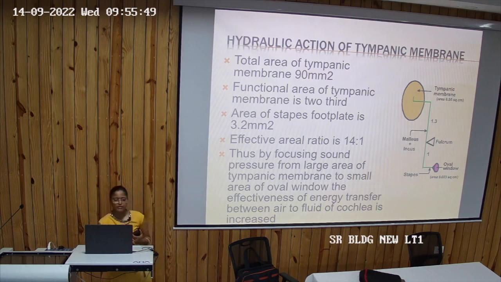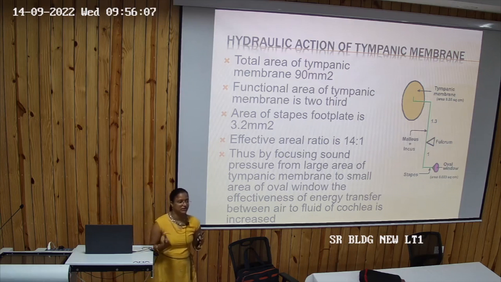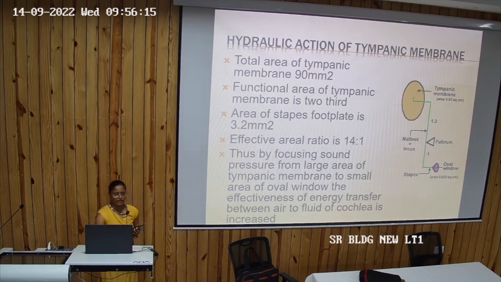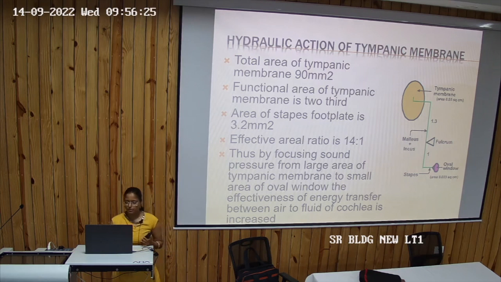Now next is hydraulic action of the tympanic membrane. So what is the total area of tympanic membrane? It is around 90 millimeter square, okay? And area of oval window, the stapes footplate, is 3.2 millimeter square. So area of tympanic membrane is quite a lot more. It is 90 and it is 3.2, and sound wave should go from 90 to 3.2, right? So effective areal ratio is around 14:1. Thus the sound pressure is focused from the larger area of the tympanic membrane to the smaller area of the oval window, right?